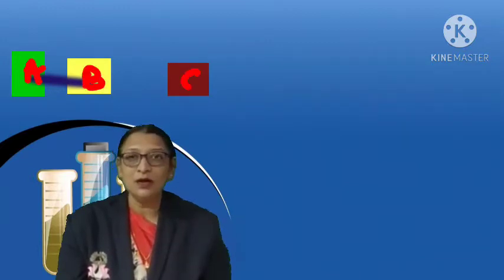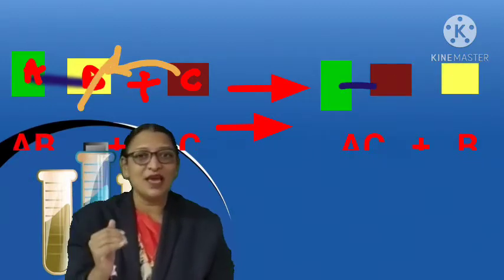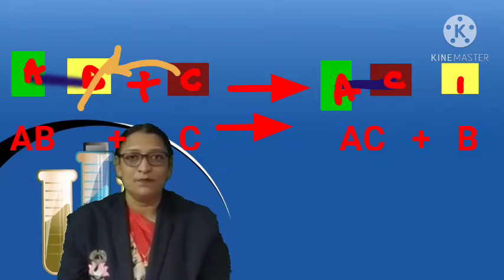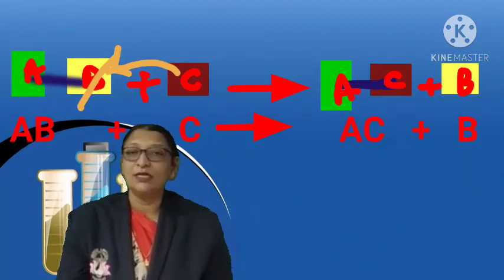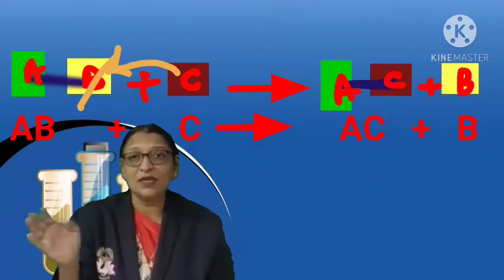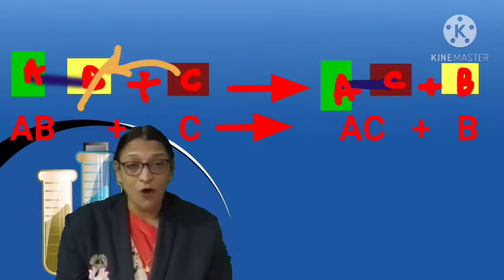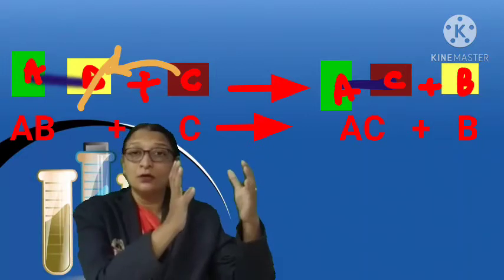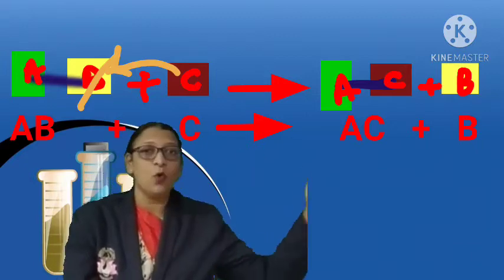The substance AB reacts with substance C. Here in the substance AB, the part of the compound, that is B, is less reactive than C. That means C is a more reactive element as compared to B. So C is displacing, removing the part B, and a new substance is formed, which is nothing but the new compound. And the less reactive substance is omitted out.